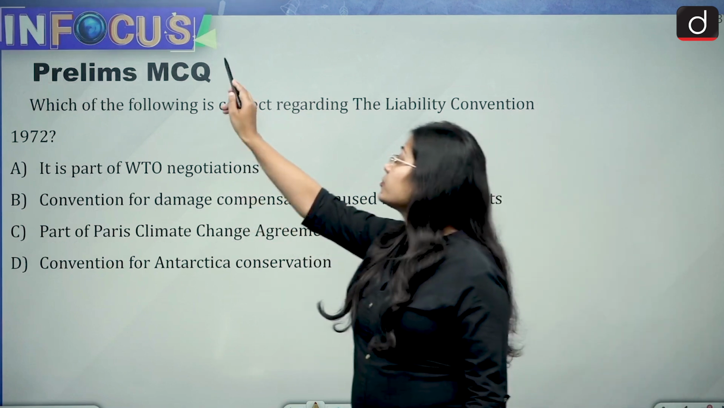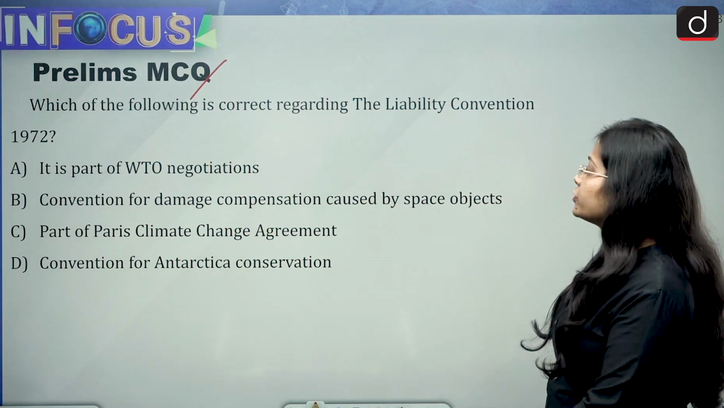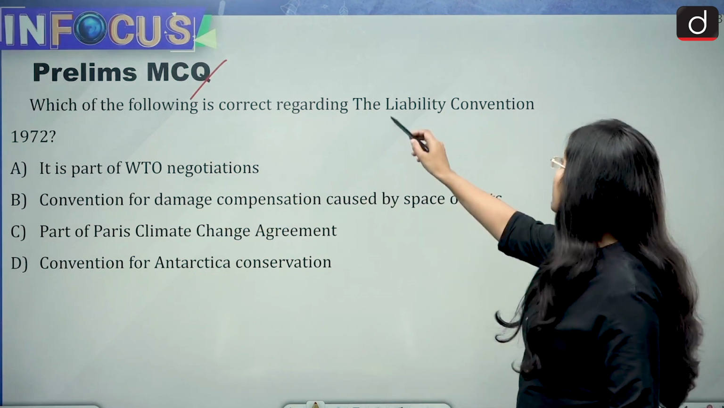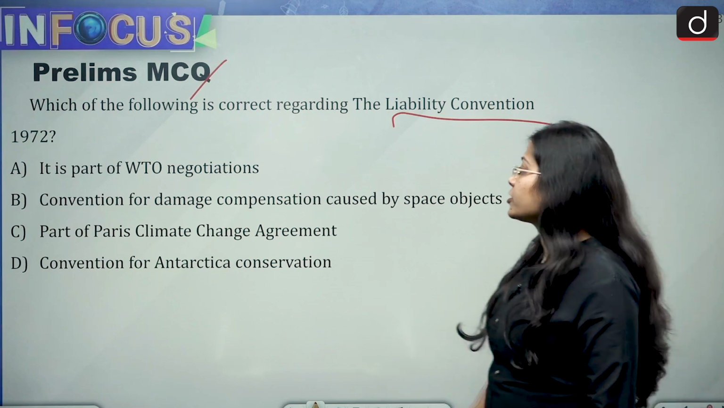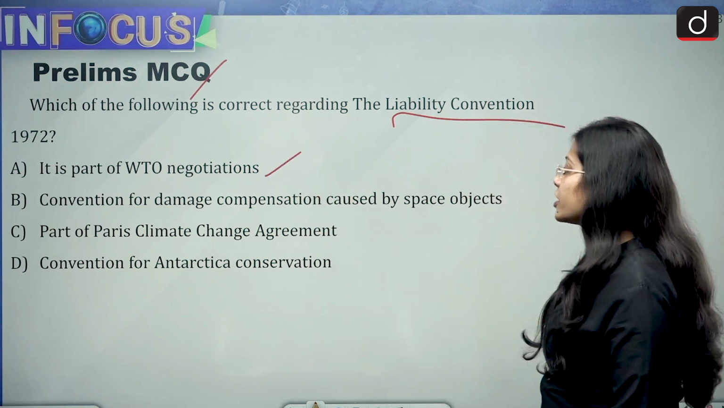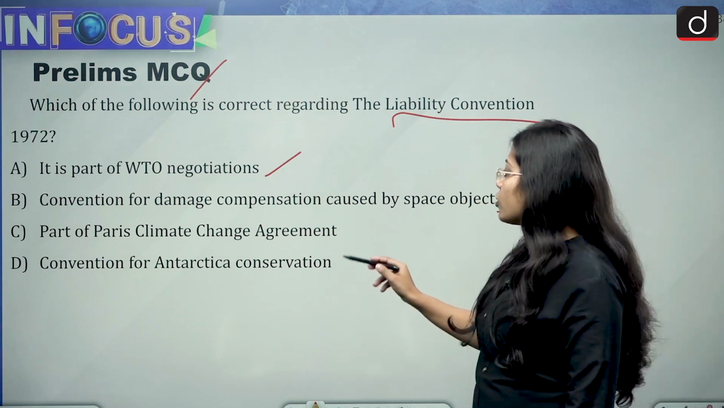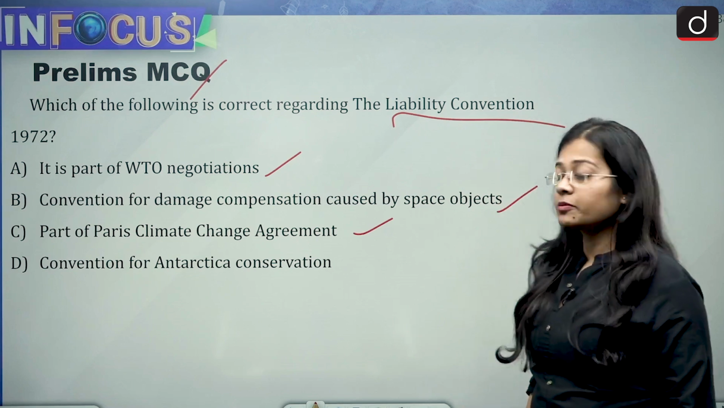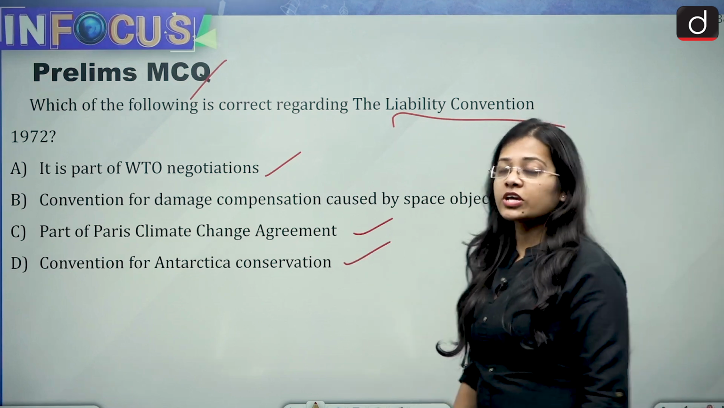Now it's time for the prelims MCQ, and you need to tell me the answer in the comment section. The question says, which of the following is correct regarding the Liability Convention 1972? We have discussed this one. Is it a part of WTO negotiations, a Convention for Damage Compensation Caused by Space Objects, part of the Paris Climate Change Agreement, or a Convention for Antarctica Conservation? So try to solve the question.